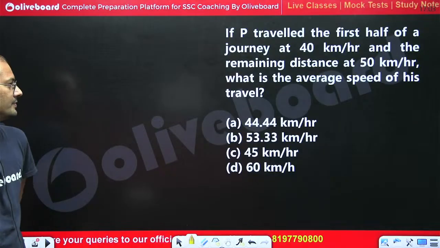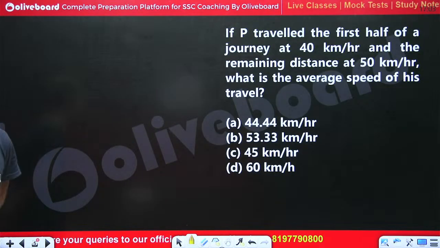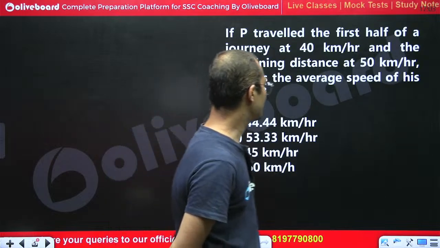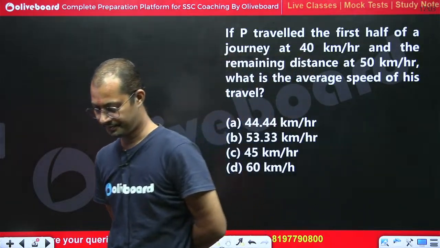Here we go. Yes, please tell me, everyone, what is the answer of this question?